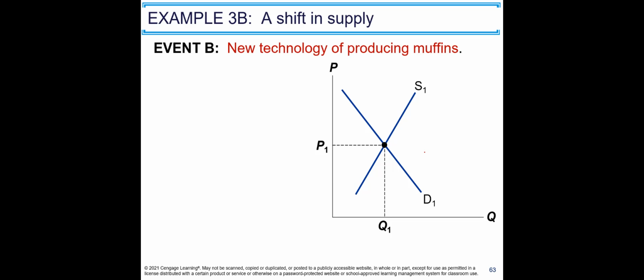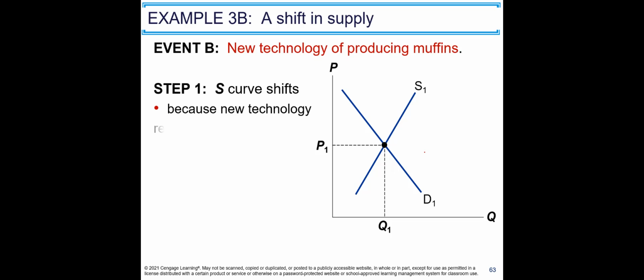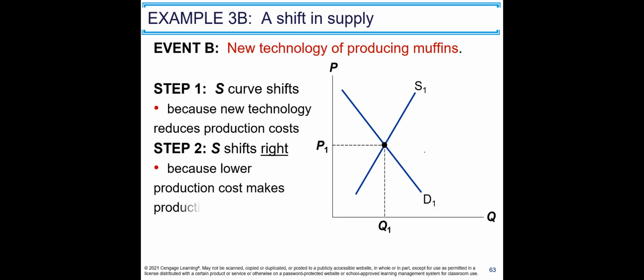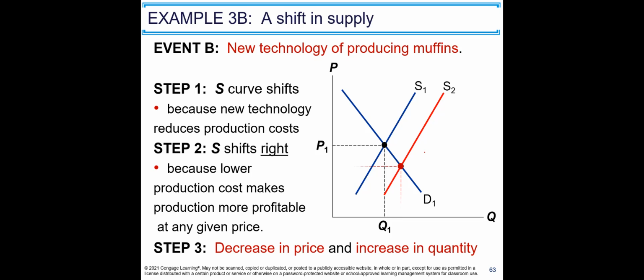Now another example, this time it's a shift in supply. New technology of producing muffins is introduced. This time the supply curve shifts because new technology reduces production costs. And supply shifts right because lower production cost makes production more profitable at any given price. Again, there is no change in the demand curve. None of the shifters of the demand curve has changed. You are going to find the initial equilibrium and the new equilibrium with S2 and the previous demand curve. And this point P2, Q2 represents the new equilibrium. At the end, prices are now lower, from P1 to P2, but more quantity is sold, from Q1 to Q2, in the market.